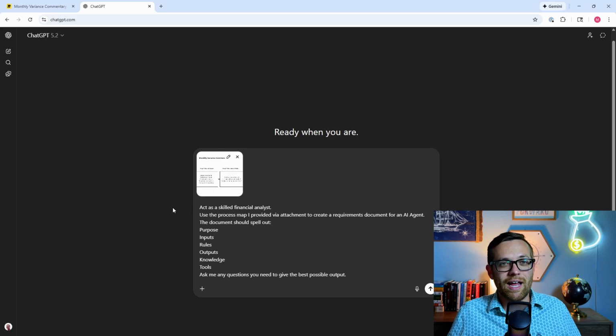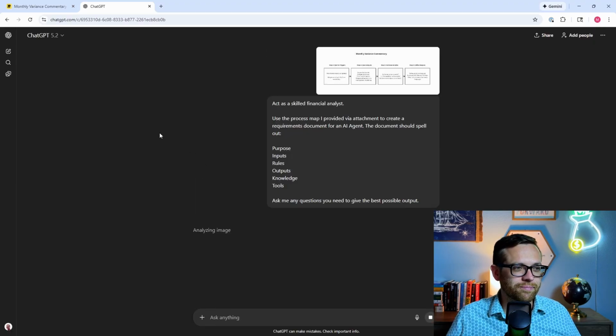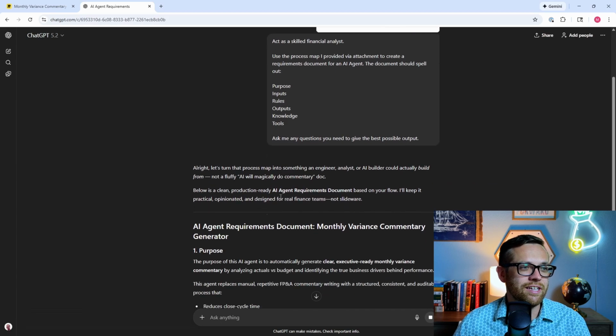This last line is what I think is most important to get good responses out of these generative AI chatbots. And that's: ask me any questions you need to give the best possible output. Just like we've been talking about for the agent, that we need to give it guardrails and define its scope, we need to tell the chatbot not to guess and to ask us if it has questions. So with that, we'll go ahead and send this away and we'll see what we get back. All right, so it's already read the image. It's saying, let's turn this process map into something someone could actually build.